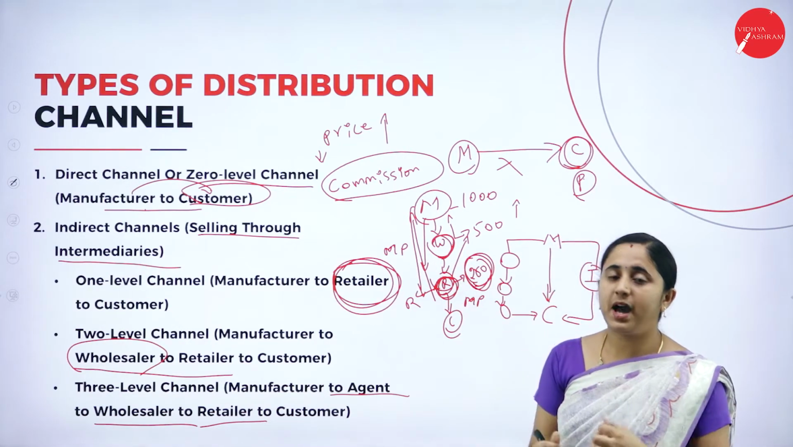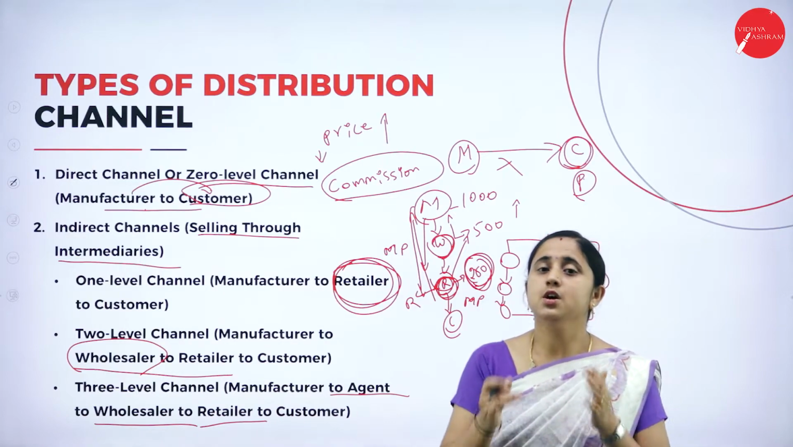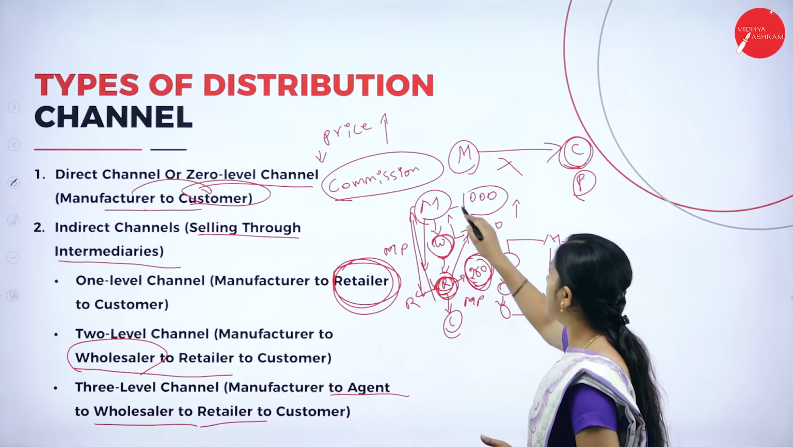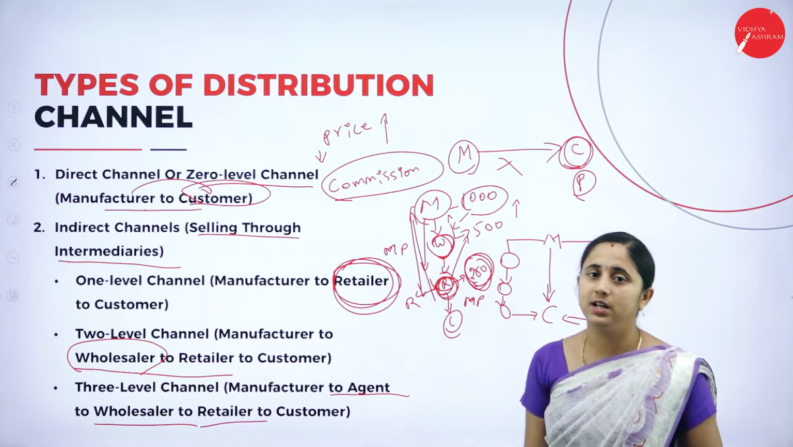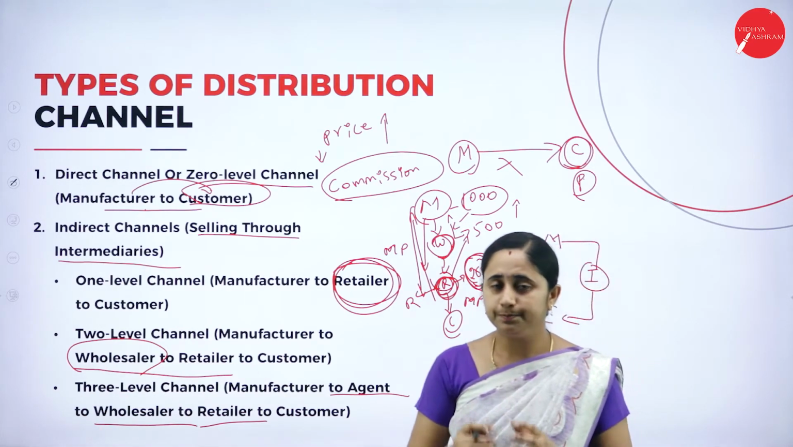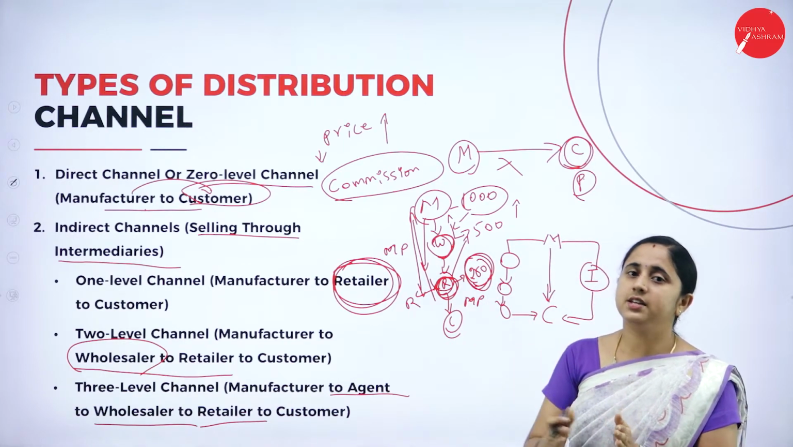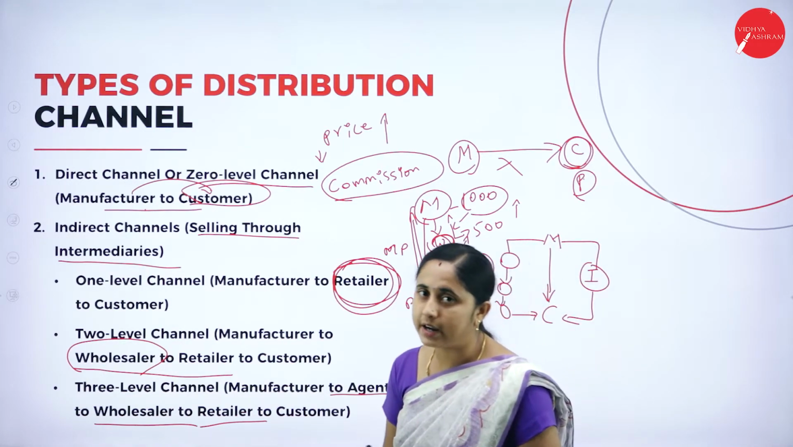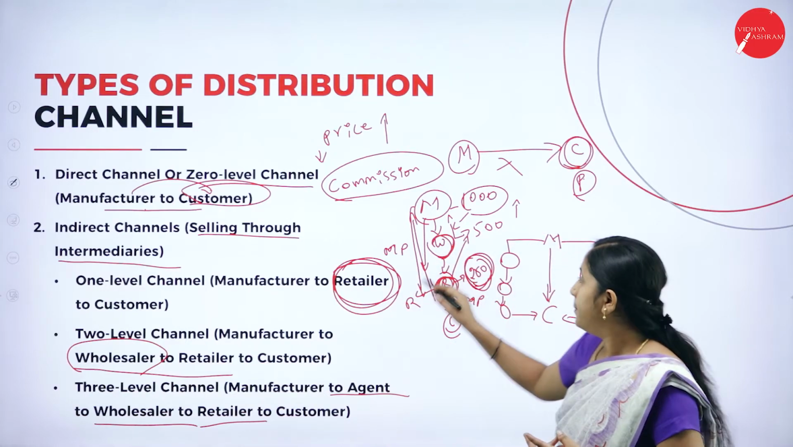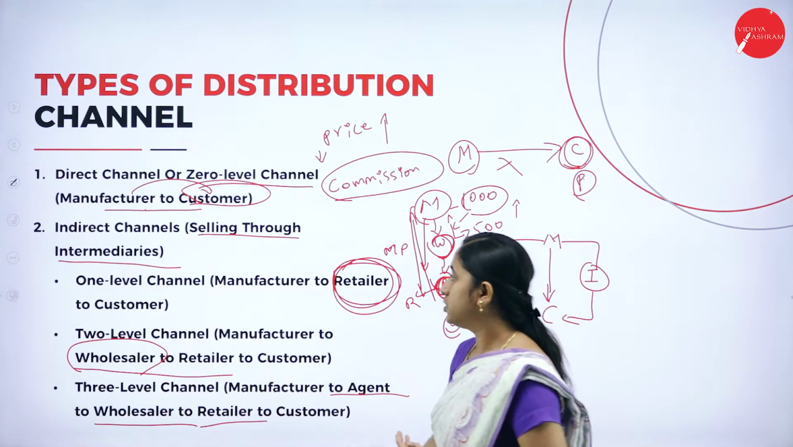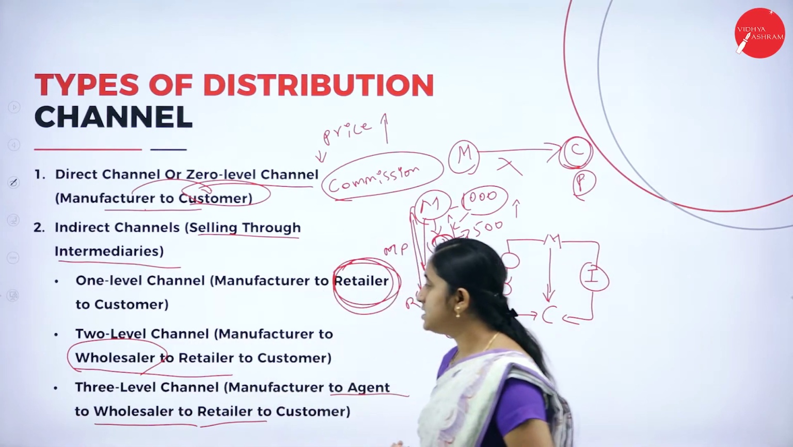Or else, if the manufacturer wants to make a profit, their intention is to sell the goods. So all these 1000 units they will sell to the wholesaler. The wholesaler will hold the goods, then depending on the demand, if the demand is increased, supply it to the market. So it is based on the manufacturer's decision or objectives. So this is all about the two-level channel.